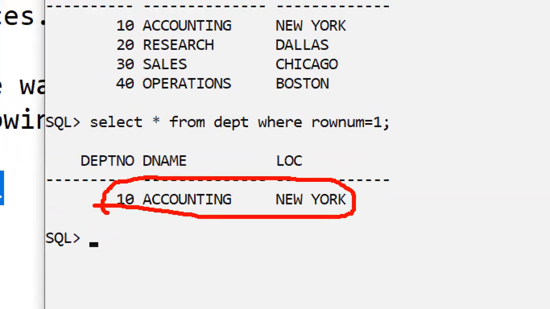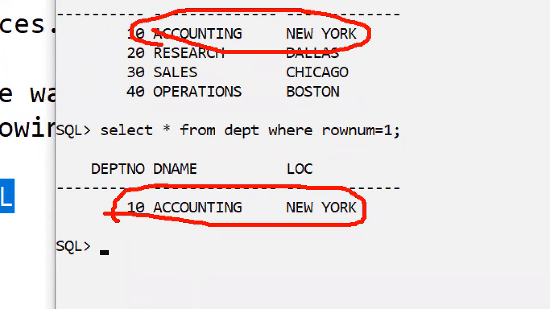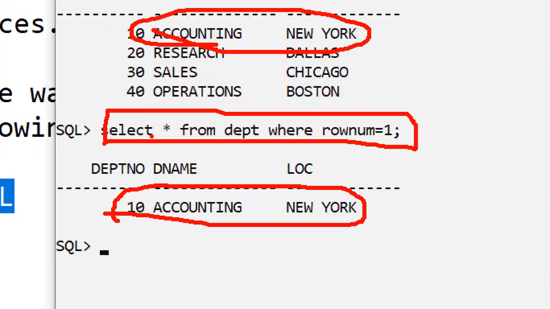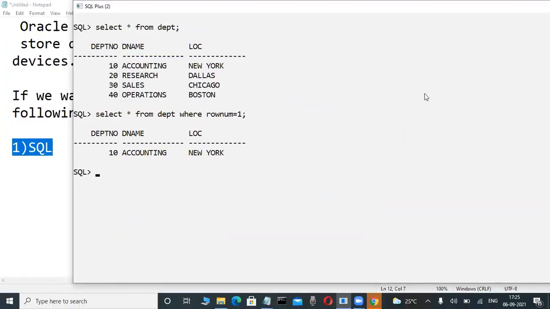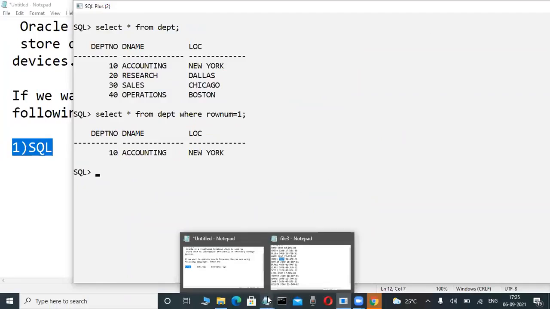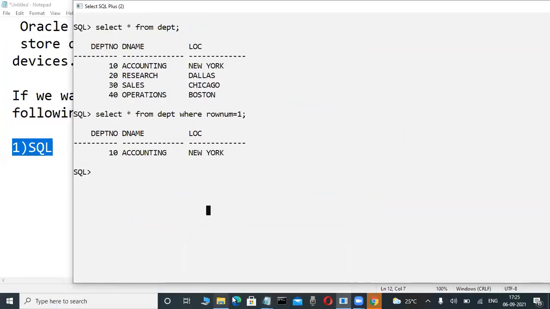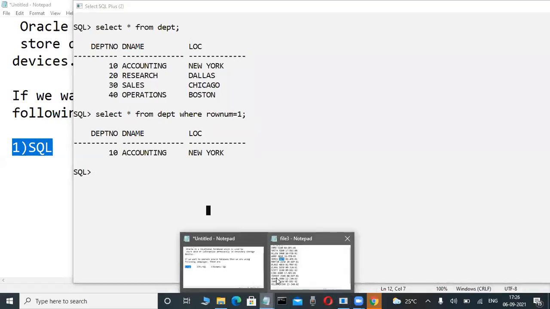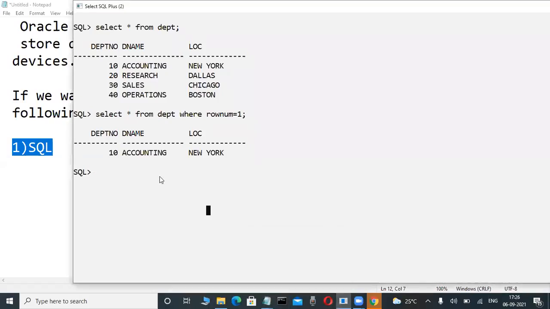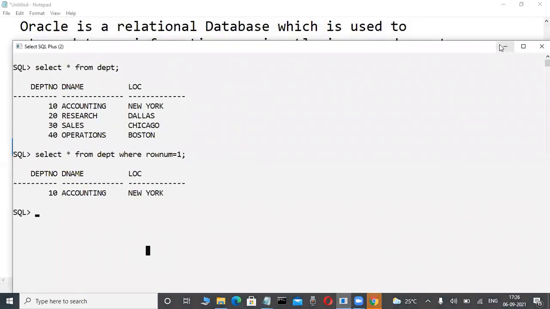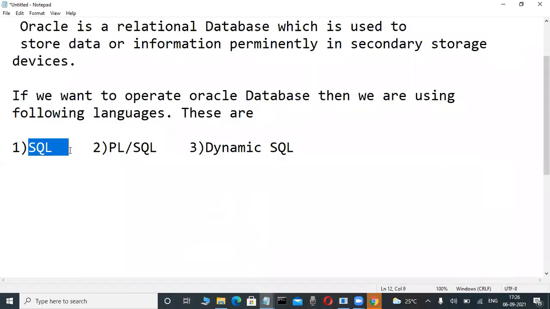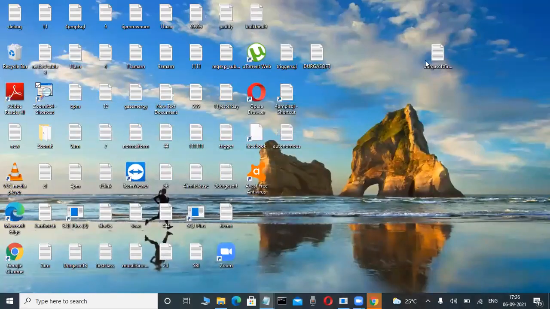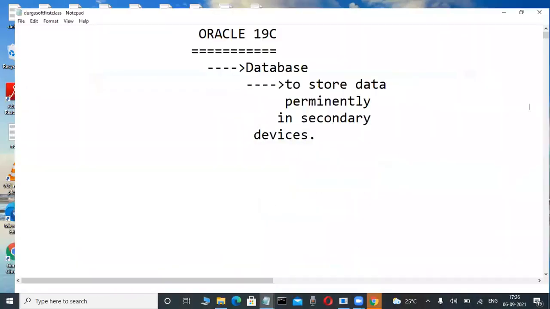Suppose they are asking in a company, this row only you want, then how? We just write a single line of coding. This is a non-procedural language. What is select, what is insert, what is update, what is delete, these types of things we are learning in the future. These types of commands are used in the SQL language. That's why SQL is a non-procedural language. Structured Query Language is a non-procedural language only.